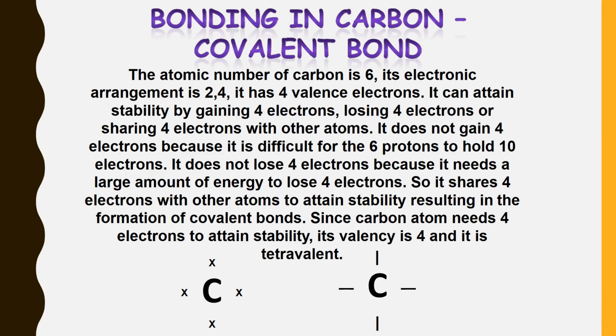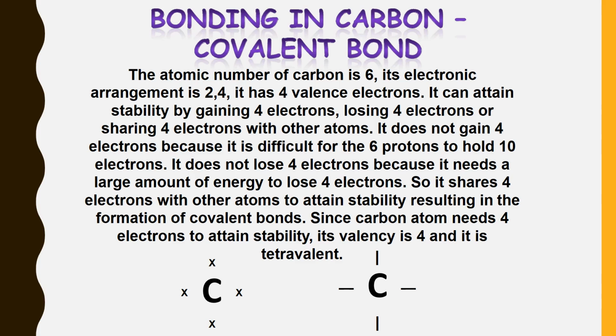So it can attain stability by gaining 4 electrons, or by losing 4 electrons, or by sharing 4 electrons with other atoms. But it does not gain 4 electrons. Why? Because it is difficult for the 6 protons to hold 10 electrons, and it does not lose 4 electrons because it needs a large amount of energy to lose 4 electrons.